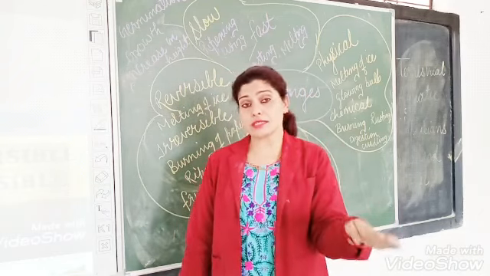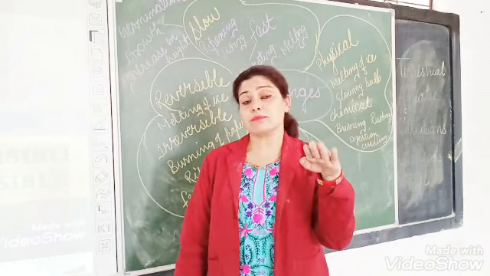So if some changes are happening, and during these changes we get some source of energy, or if the change gives some energy to us, that type of change is known as an exothermic change.